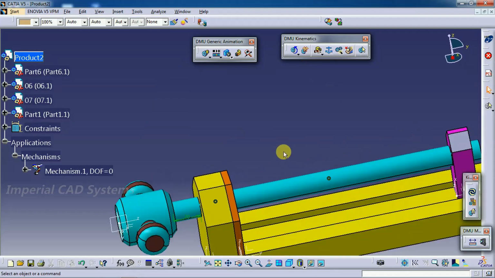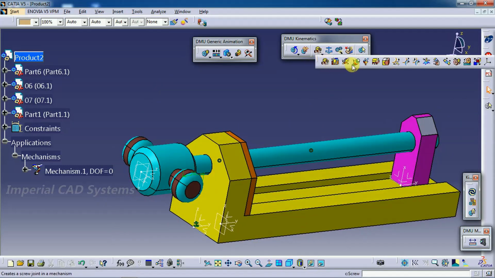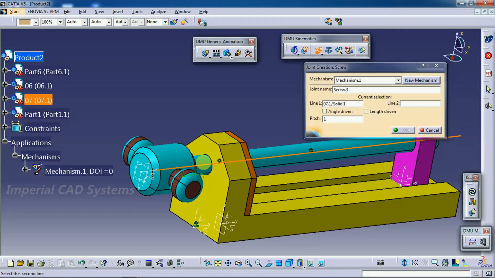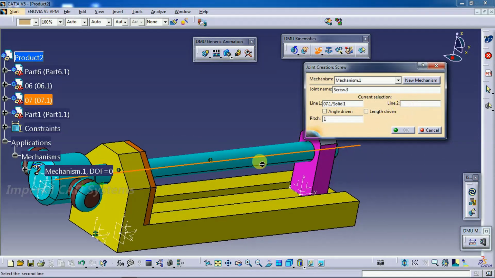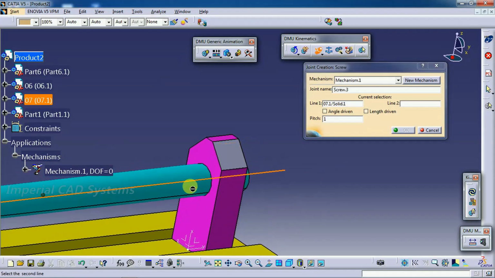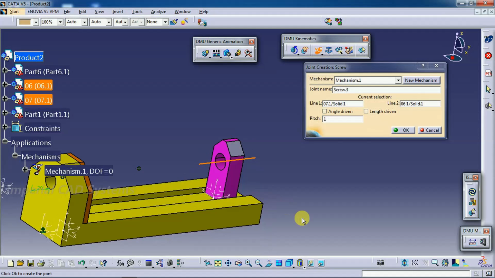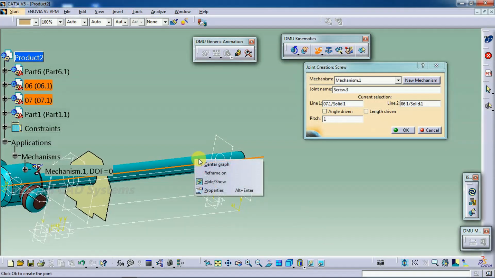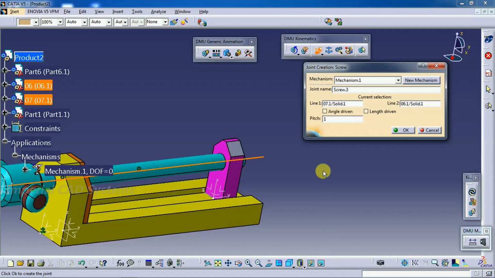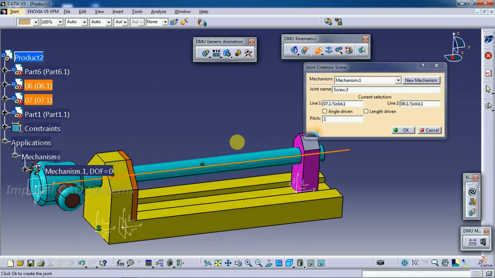Then go for the screw joint now. Line 1, spindle axis. Line 2, we have already given a joint to this vice. Now get into this block, right click, hide this spindle, then select the inside cylindrical surface. Then pitch, we need to give the pitch. I keep it in show mode. Then pitch, this distance in between is around 160. That I am going to give, 160.